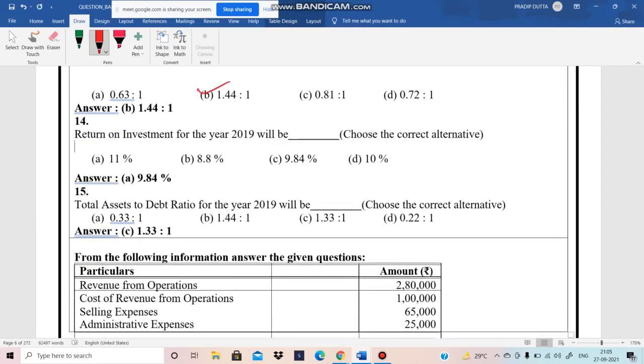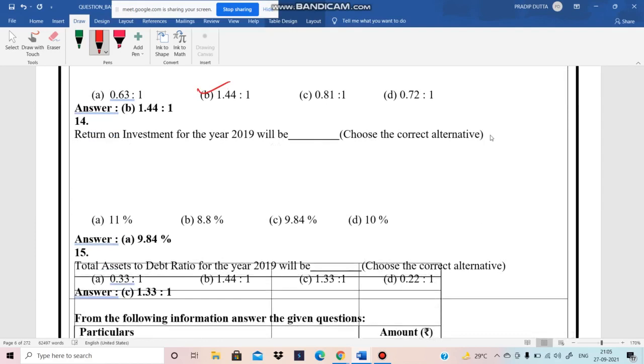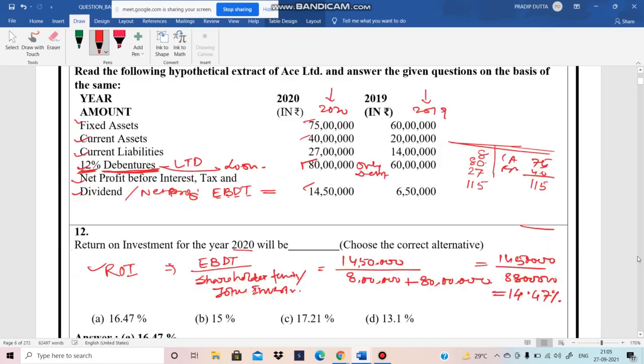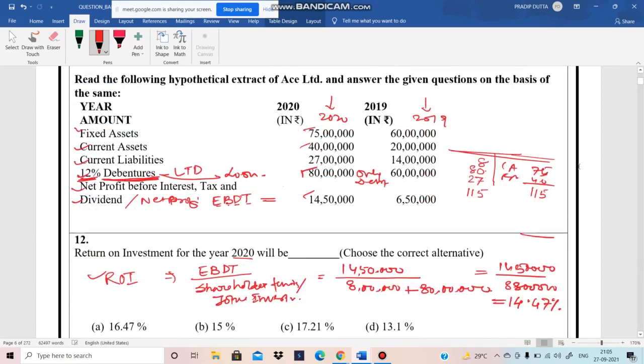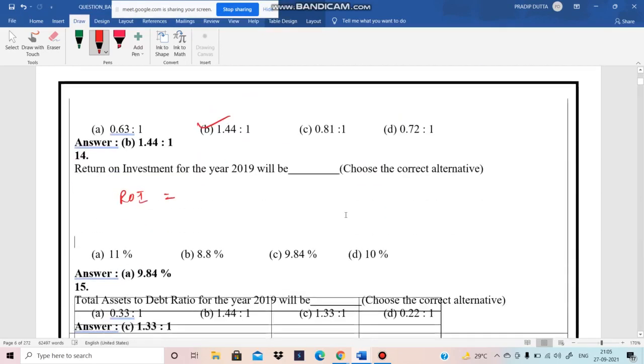Now again in the year 2019, same thing, ROI. So EBIT or EBDT, how much in the year 2019? It's 6,50,000. And what is the loan capital and debt capital? Loan plus own capital, how much in the year 2019?